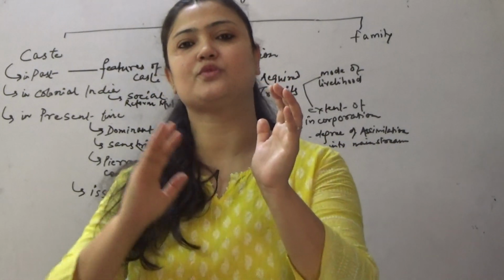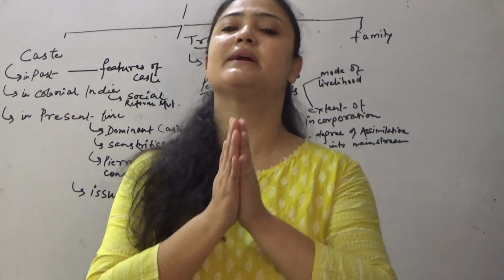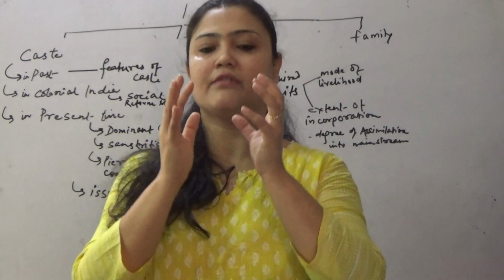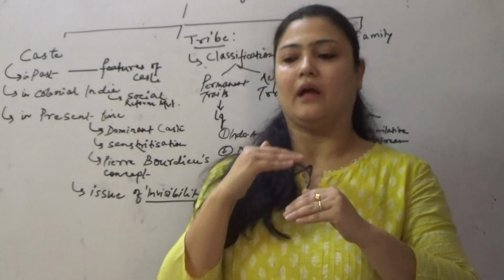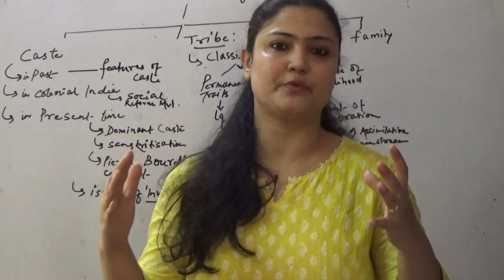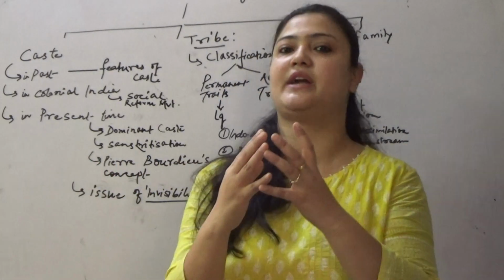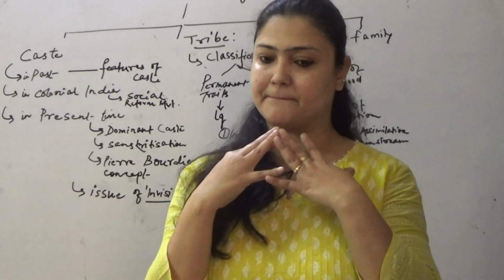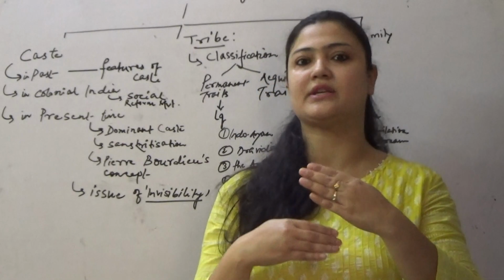और ये tribes जो हैं animism practice करते थे because understand that they were actually dependent for every aspect on forest and forest produce. So their cultural beliefs and rituals were also associated with the forest.